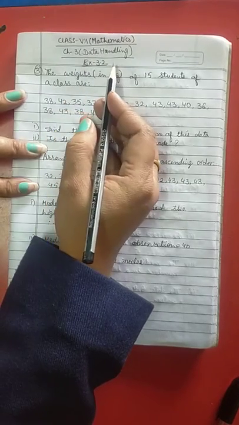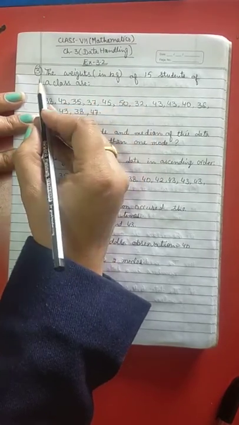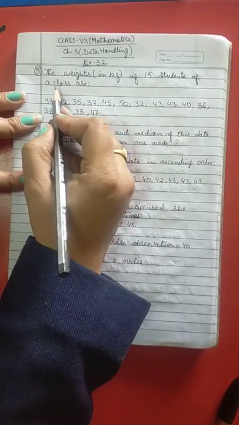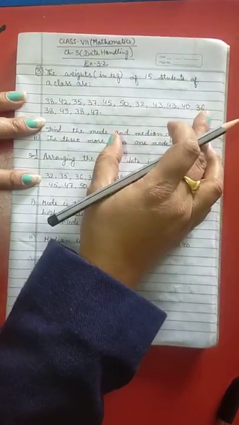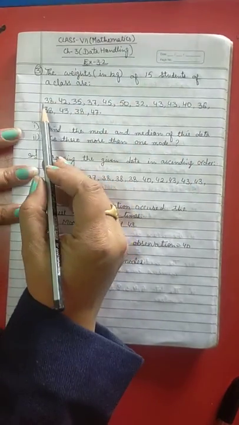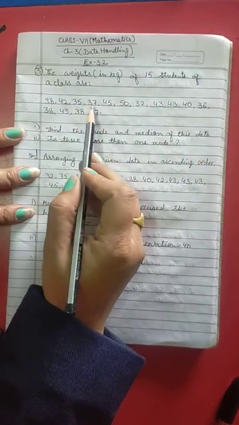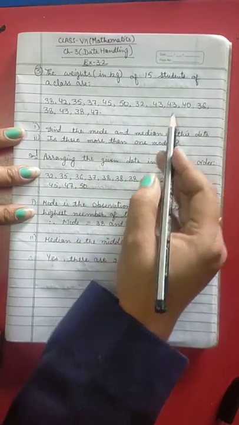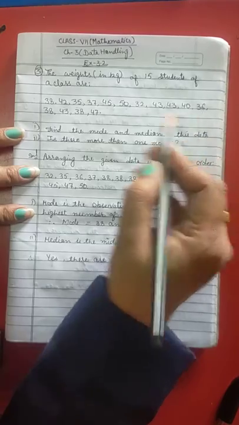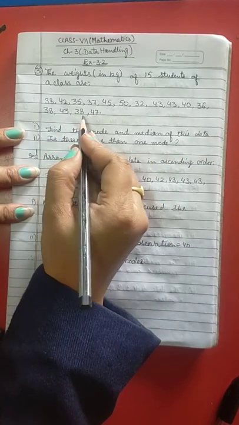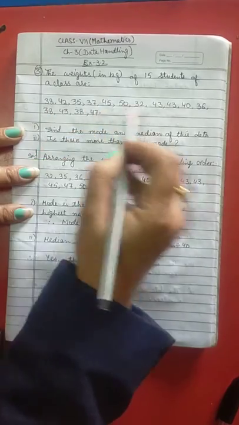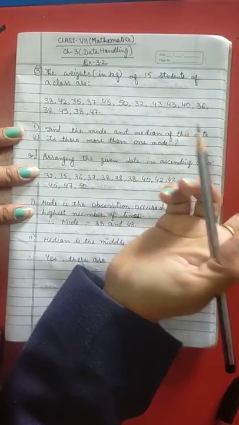Here in question number 3 of exercise 3.2, chapter 3, Data Handling, class 7, the weights in kg of 15 students of a class are given: 38, 42, 35, 37, 45, 50, 32, 43, 43, 40, 36, 38, 43, 38 and 47. You can see in this observation that 38 and 43 are repeating, right?